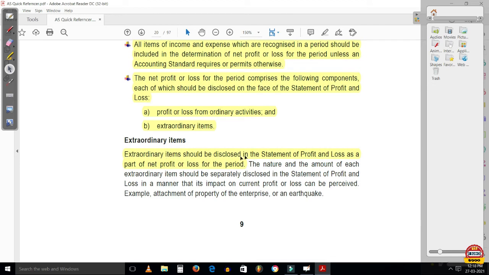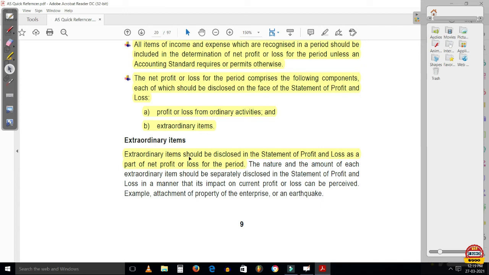Extraordinary items should be disclosed in the statement of profit and loss as a part of net profit or loss for the period. So again, for MCQ, it is very important. It can be asked like this.